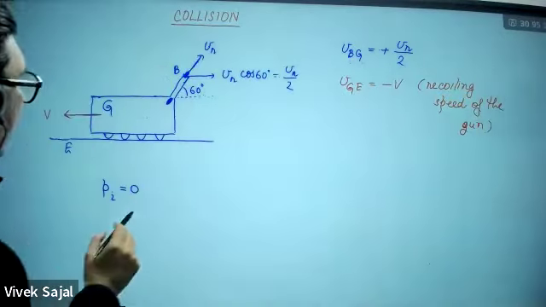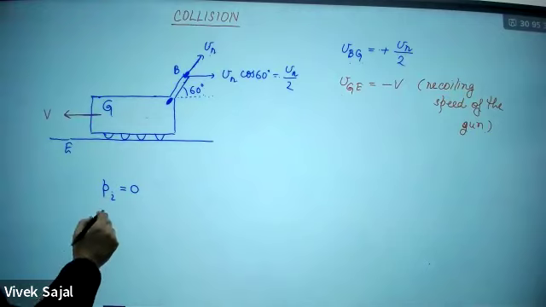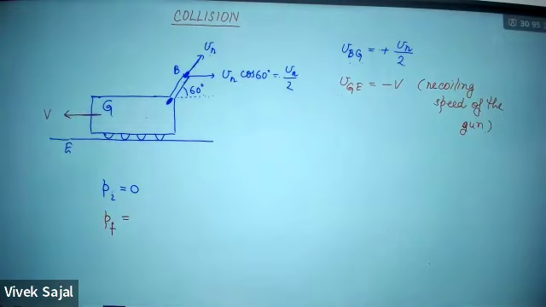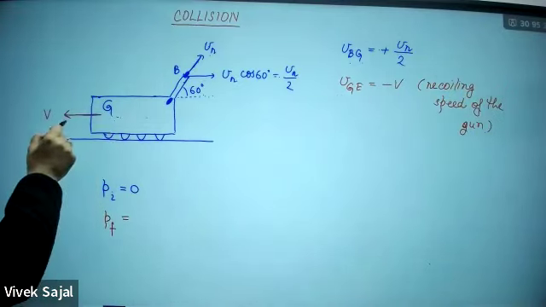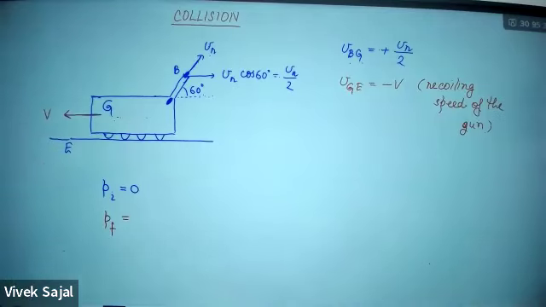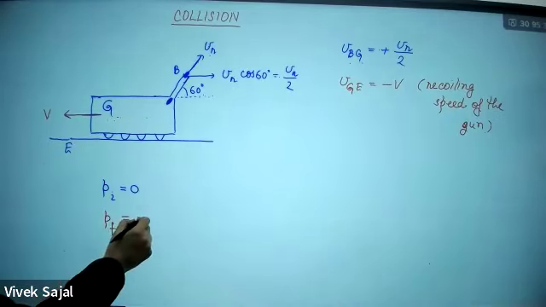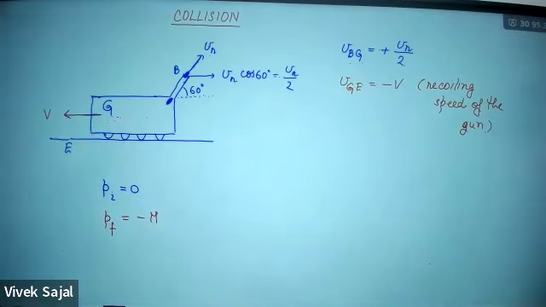Because I want to do all the calculation, I want to find out Pf, the final linear momentum with respect to Earth. So the momentum of the gun with respect to the Earth will simply have a minus. Okay? Suppose the mass of the gun is capital M, I'm saying this now.